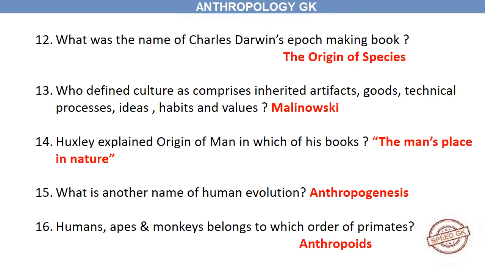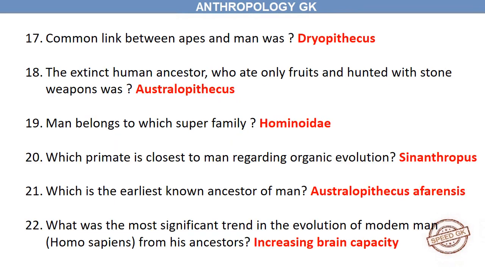Malinowski. Huxley explained the origin of man in which of his books? Man's Place in Nature. What is another name for human evolution? Anthropogenesis. Humans, apes and monkeys belong to which order of primates? Anthropoids. The common link between apes and man was Dryopithecus.